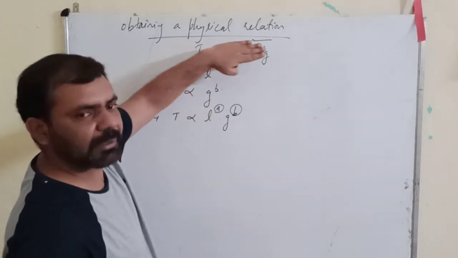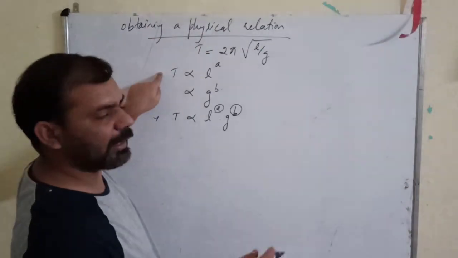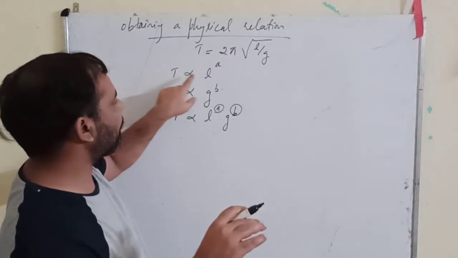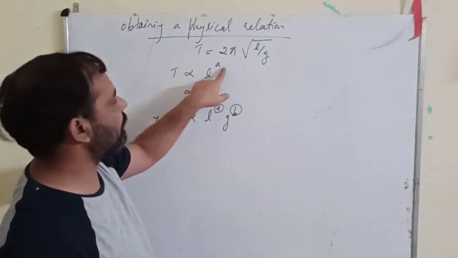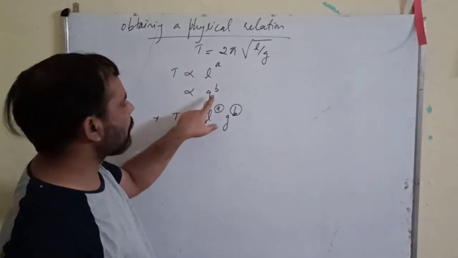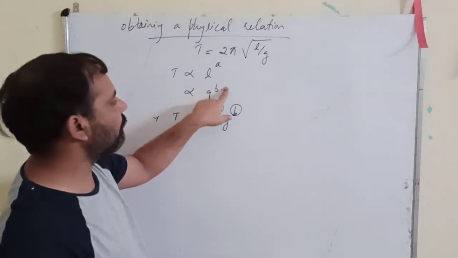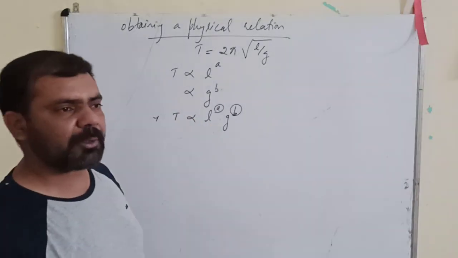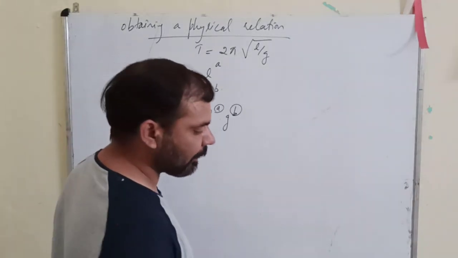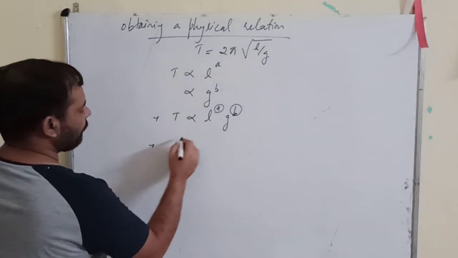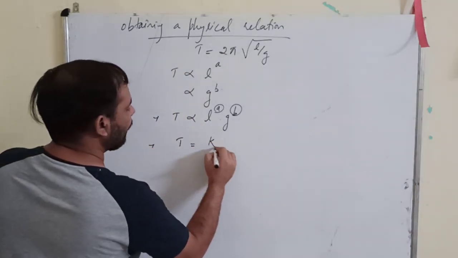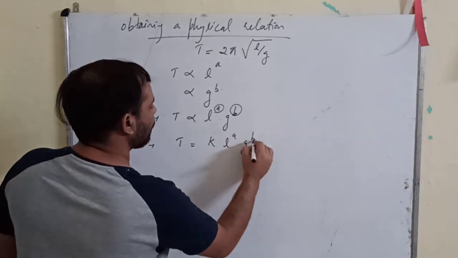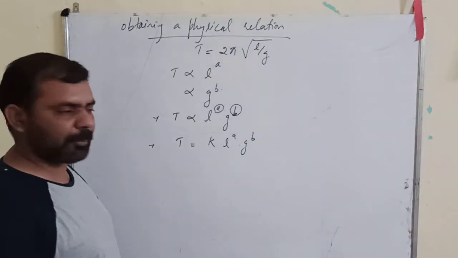Suppose you don't have this equation, what we know is that the time period of oscillation of a pendulum depends on length. How does it depend? Raised to the power A. It depends on acceleration due to gravity. How? To the power B. So now we will write T is equal to K, L raised to the power A, G raised to the power B, where K is the constant of proportionality.